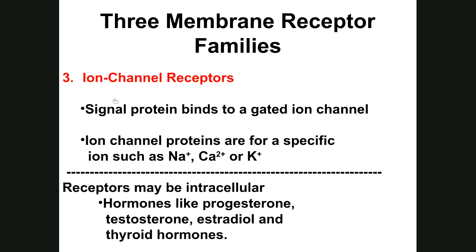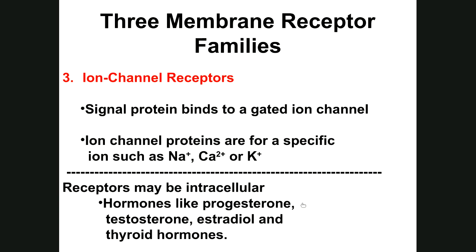Now, when we get to something else, receptors may be intracellular. So you have some receptors that are actually inside the cell. They're not on these channels or the tyrosine kinases or the membrane receptors. Some of them can be intracellular, also inside. Hormones like progesterone, testosterone, estradiol, and thyroid hormones have intracellular receptors. They are lipid soluble, so they go through the membrane. There's not a membrane receptor. They're going to go to the inside to find their receptors.